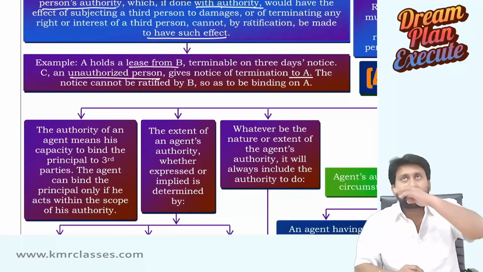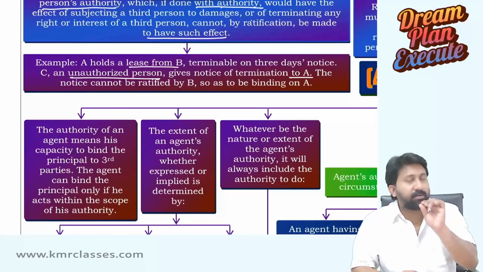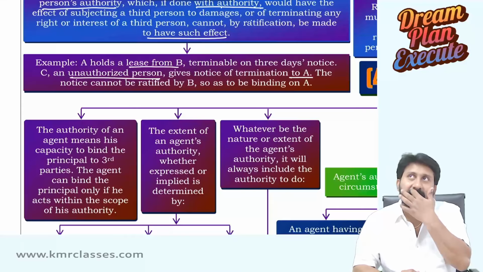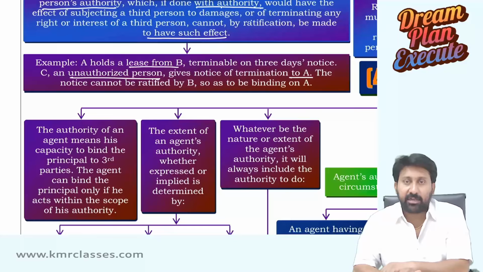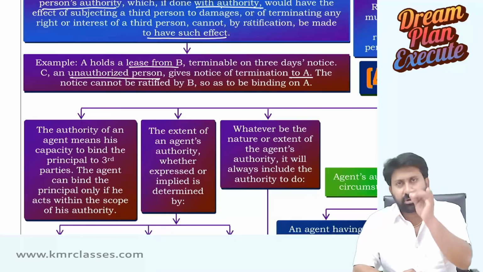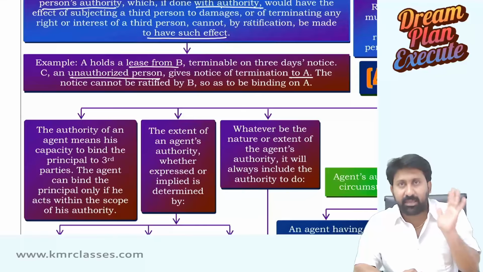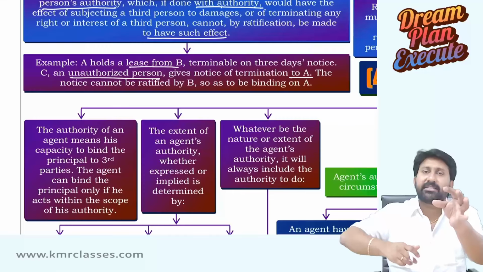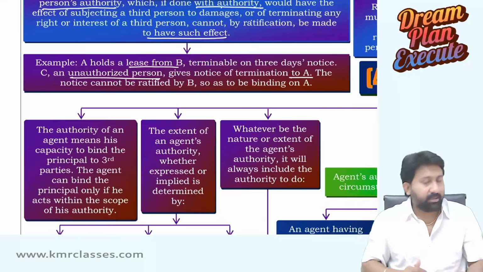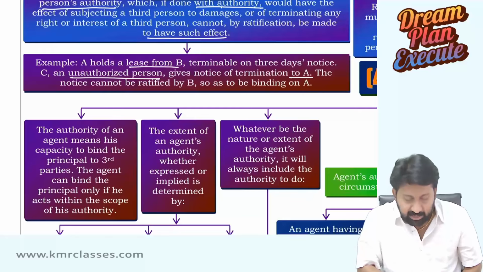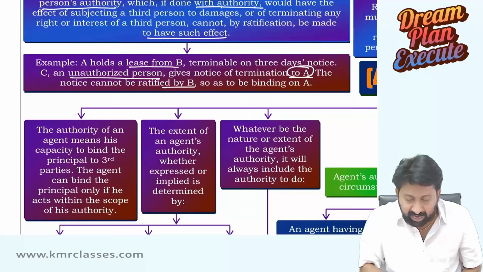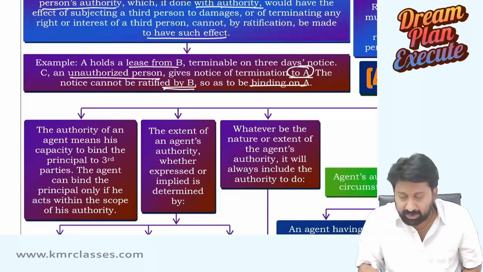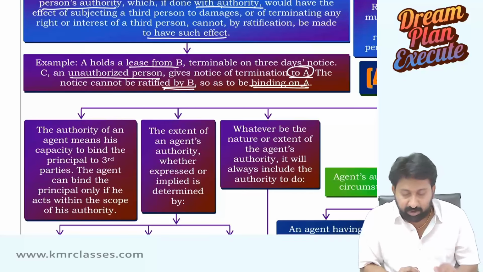C, you can understand it in two ways. A holds a lease from B. In my example, B is the owner, A is the tenant, lease tenant. Or you can also take it in reverse. A holds lease from B, where A is the lessor and B is the lessee. So what happened? C, an unauthorized person, gives a notice of termination to A. The notice cannot be ratified by B so as to be binding on A.